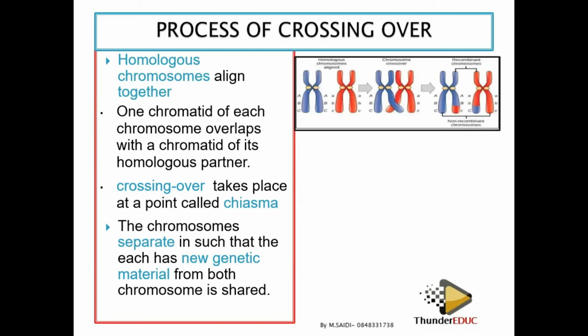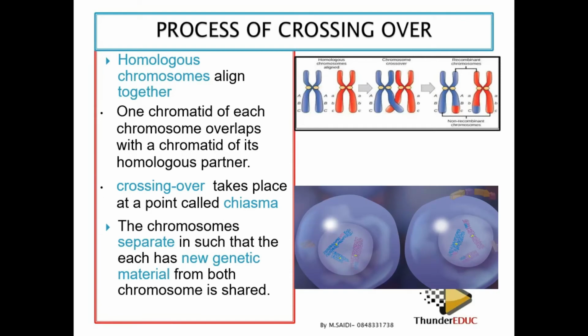All right, let's continue with the process of crossing over. These differences are brought about by crossing over. Imagine a father producing over 100 million sperm in a single ejaculation, and each sperm is different from the others. What made them different from each other is the process of crossing over, because it forms different combinations of chromosomes.